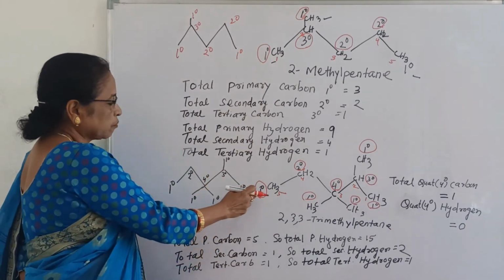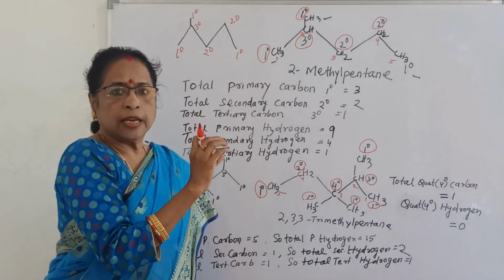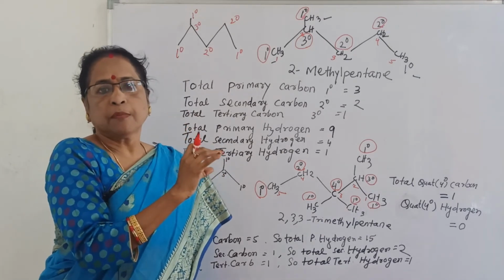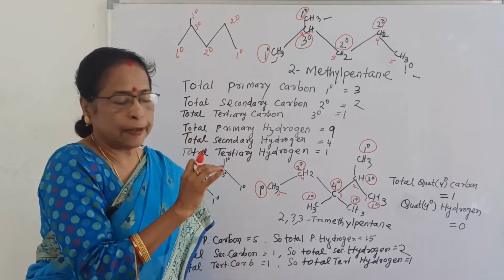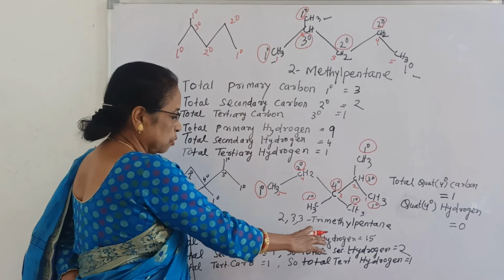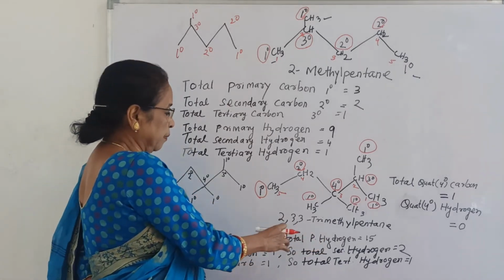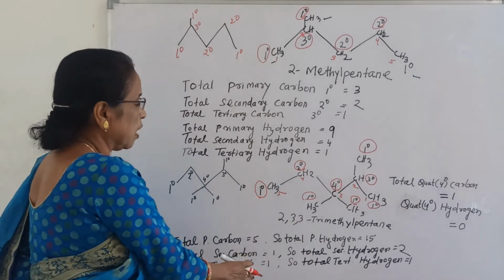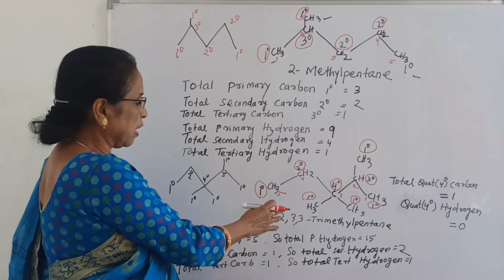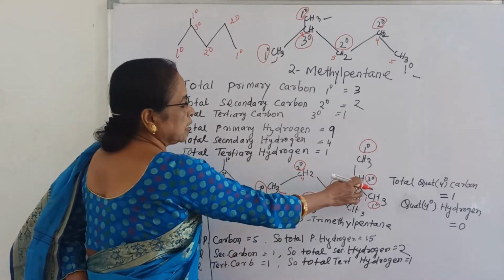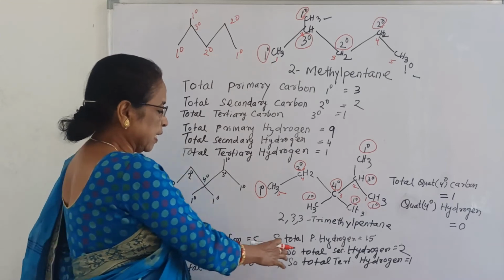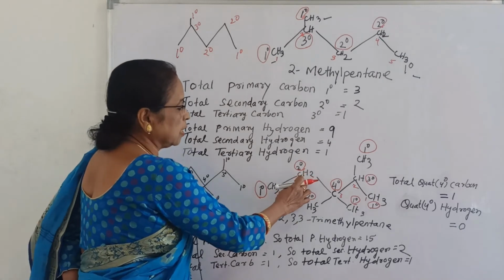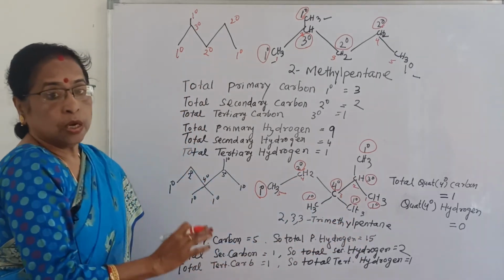Again you check here. Primary carbon has only capacity of 3 hydrogen to attach. That is why for primary carbon 3 hydrogen is possible, then 3 into 5, so the primary hydrogen totally 15. Similarly, secondary carbon only 1, that is why it contains 1. Similarly, tertiary hydrogen 1. Secondary carbon has 2 hydrogen and tertiary carbon has 1 hydrogen. Don't be confused.